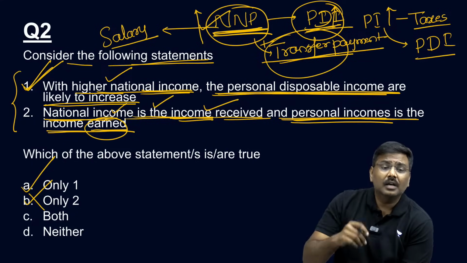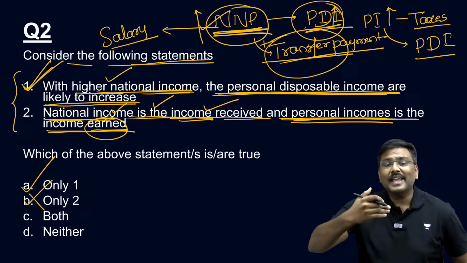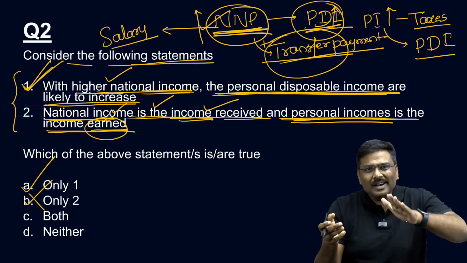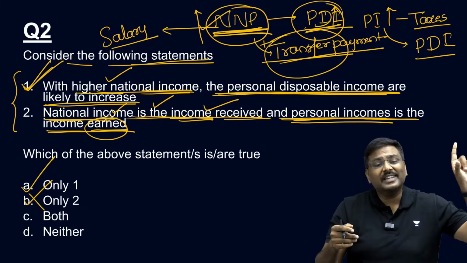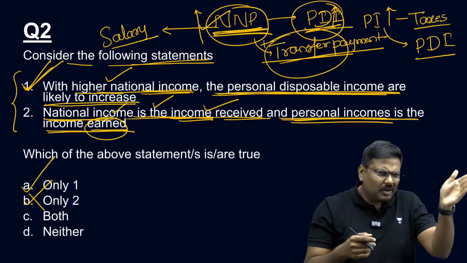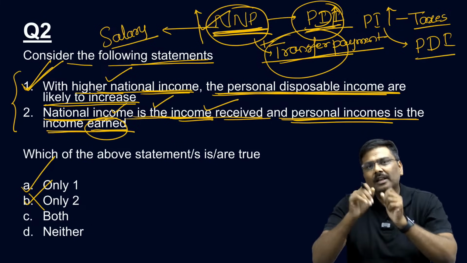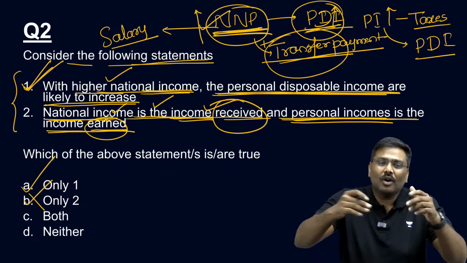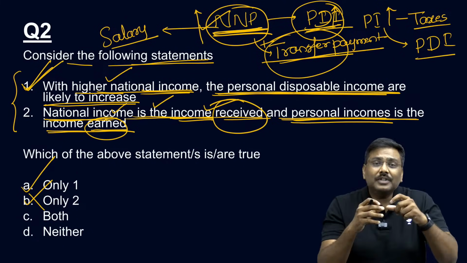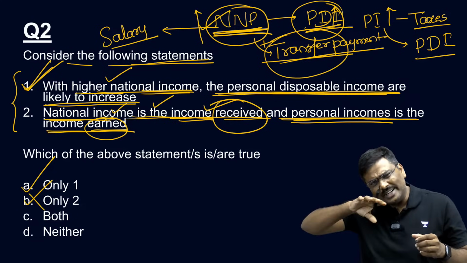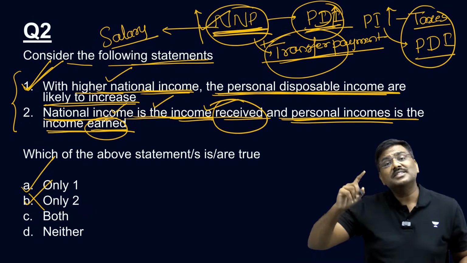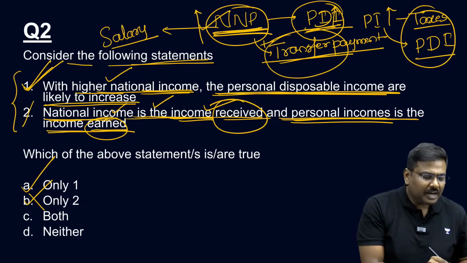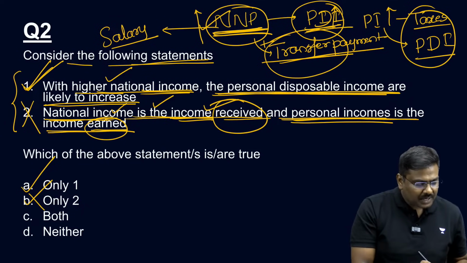No, I will not receive. Why? Government will impose taxes and collect taxes from that particular 100 rupee, which, let's assume, is 10 rupee. So company will pay 100. That will be counted as a factors of production expenditure, part of NNP. But how much will I actually receive in my hand? That will be after deduction of, let's say, social security contribution, after deduction of taxes, etc. Once you deduct the taxes, you will receive personal disposable income. All of you okay? Can we go forward now? Second statement is wrong. First statement is correct. Right option is option A.